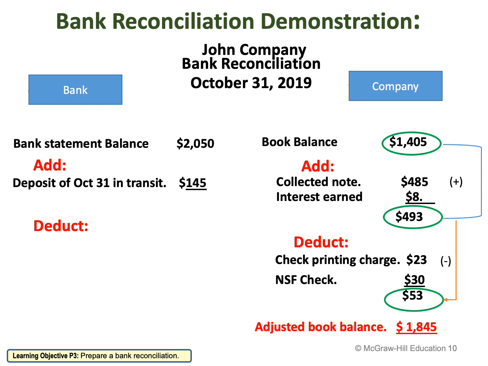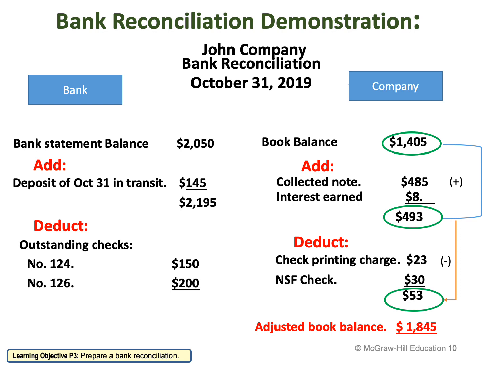Now, what are the items that will deduct from my bank account? If the company issues a check, an outstanding check, for example check number 124, which is $150, and check number 126, which is $200, it means I'm withdrawing money from my bank account.